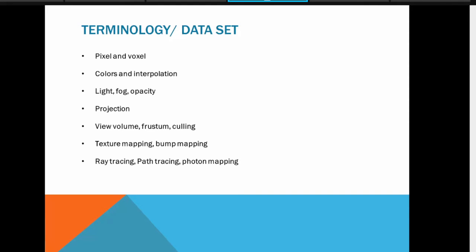Path tracing and photon mapping are different light mapping algorithms, and the parameters involved in those algorithms are important, which we consider in mapping. The AI algorithms, or you can say machine learning algorithms, statistics, and graphics algorithms are used to calculate the exact object.